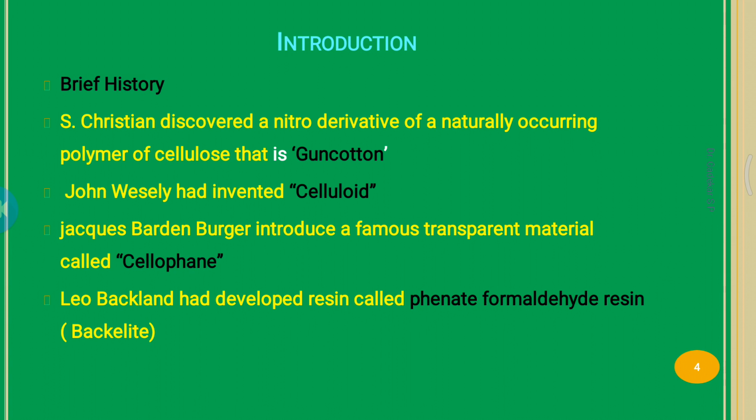Styrene is a benzene attached with ethylene. These polymers are used for tablecloth and many purposes, decoration purposes, etc.